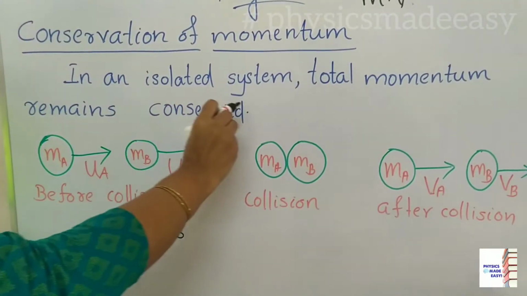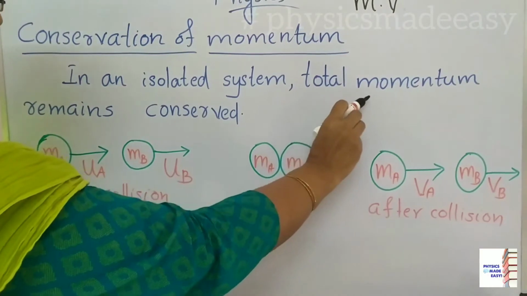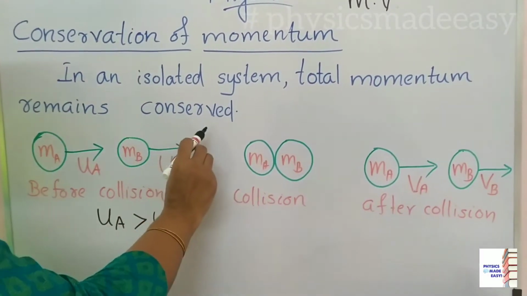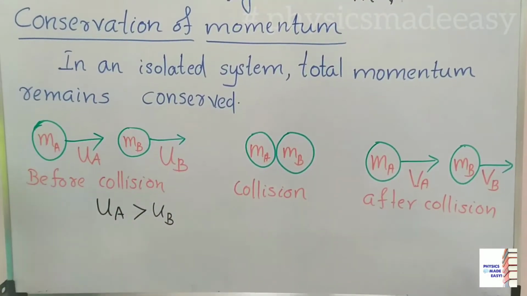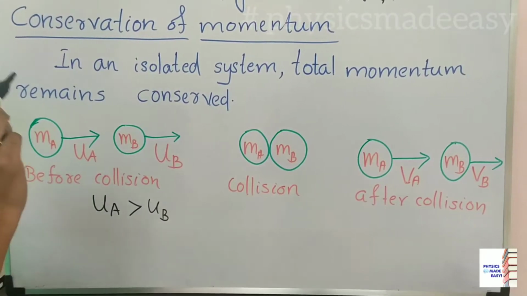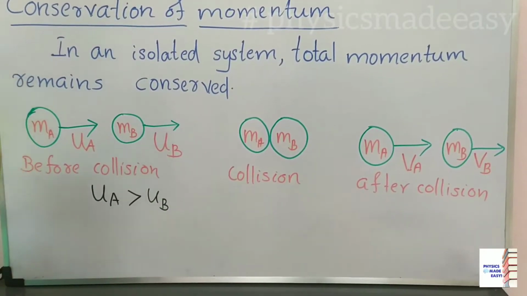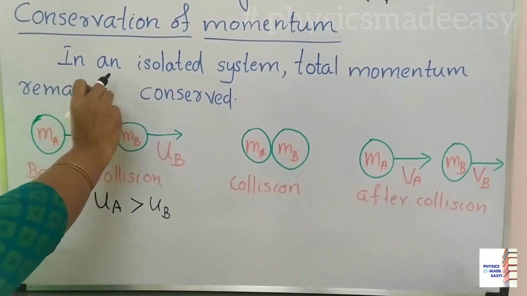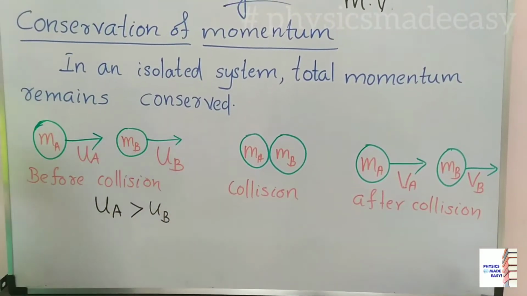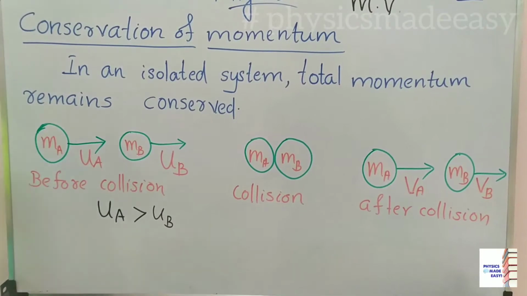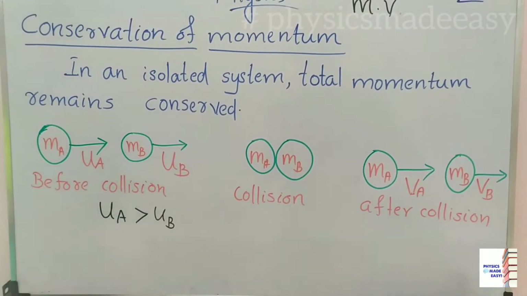So in an isolated system, total momentum remains conserved. Conserved means what? Total momentum remains constant. The momentum is not changing. We can call this the law of conservation of momentum. Now we are going to prove this law of conservation of momentum.